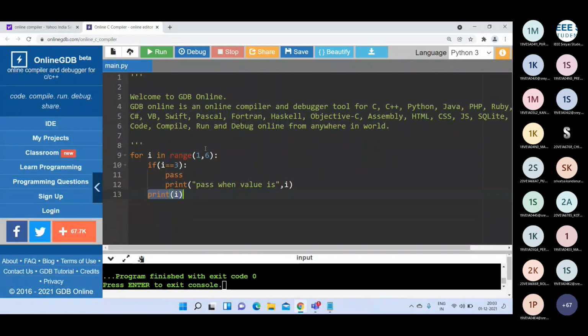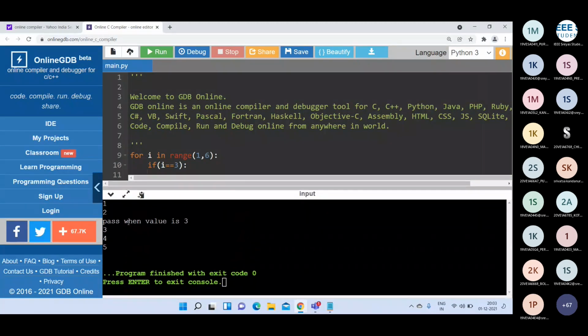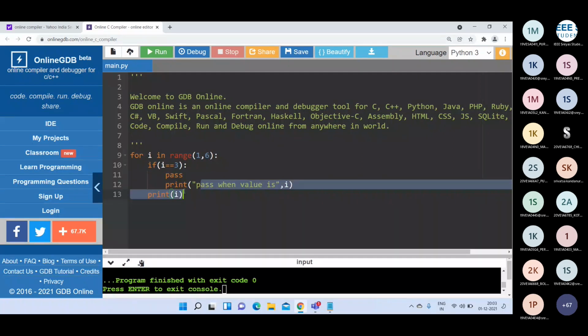We print 1 here. Then i becomes 2. Is 2 equal to 3? The condition is false, so 2 will be displayed. Then i becomes 3. This is true, so pass is executed. We print "pass when value is 3". That is the output here. Then we print 3, then 4, and after that 5.